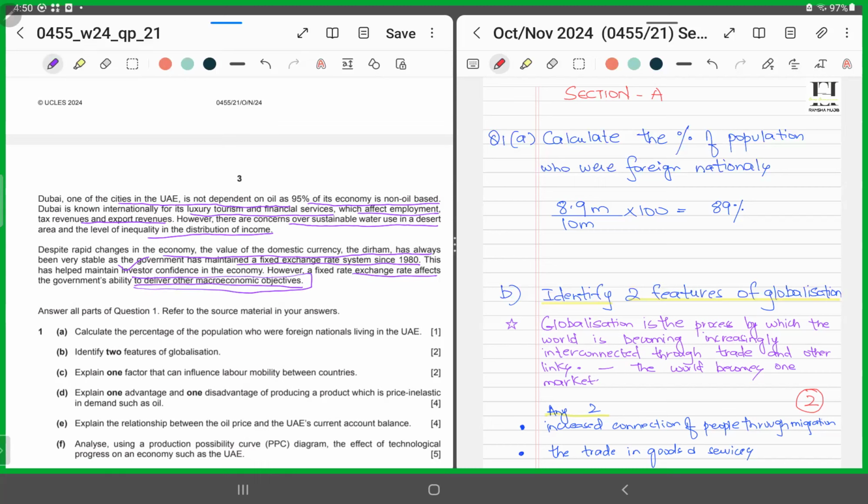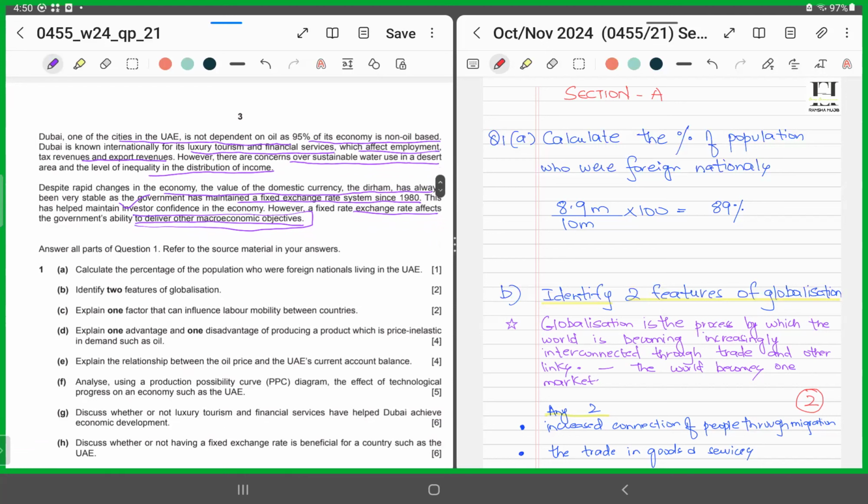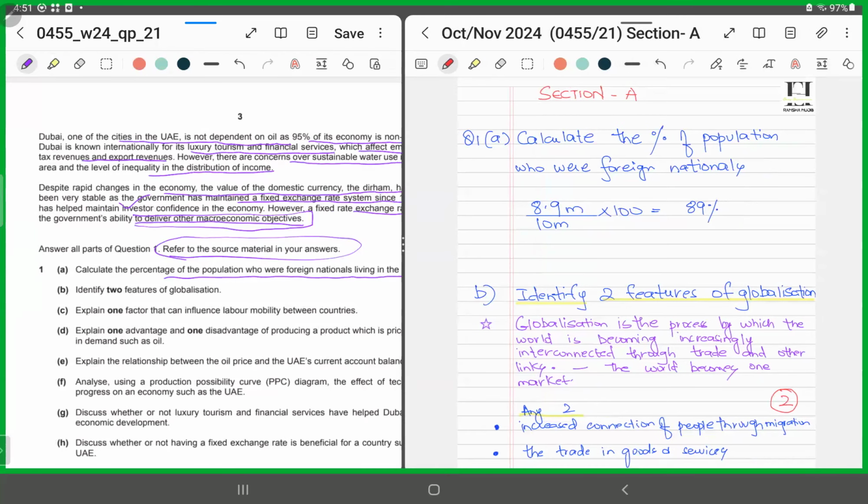So far, so good. All right, let's jump to the questions. Before the questions, what they have said here is to refer to the source material in your answer. So this means in each of these parts, you need to refer to the data that is available in the question. The first part says calculate the percentage change of the population who were foreign nationals living in the UAE. So you need to calculate the percentage of the people who had come from abroad, who are not UAE citizens. Now look at the right-hand side. I'll zoom it in for you so that you can have a clear view of the working.